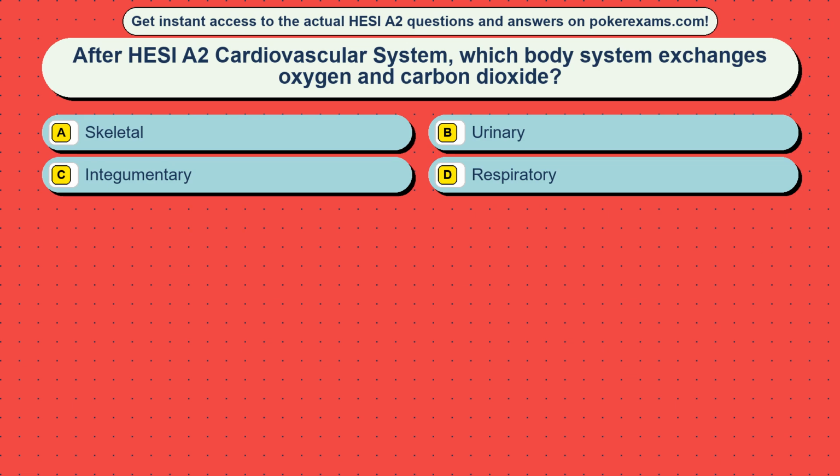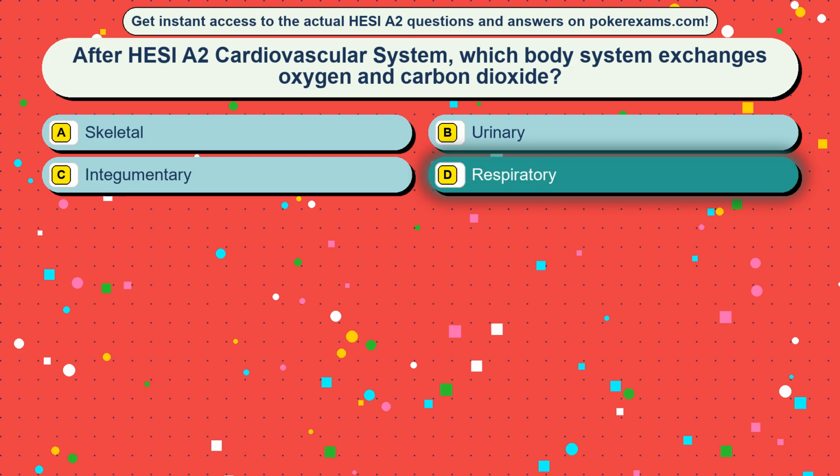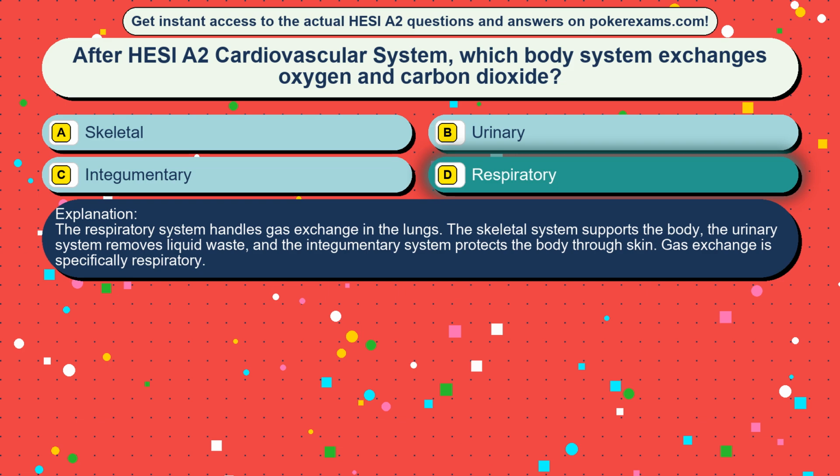Question 26. After HESI A2 Cardiovascular System, which body system exchanges oxygen and carbon dioxide? Option A, skeletal. Option B, urinary. Option C, integumentary. Option D, respiratory. The correct answer is option D, respiratory. The respiratory system handles gas exchange in the lungs. The skeletal system supports the body, the urinary system removes liquid waste, and the integumentary system protects the body through skin. Gas exchange is specifically respiratory.